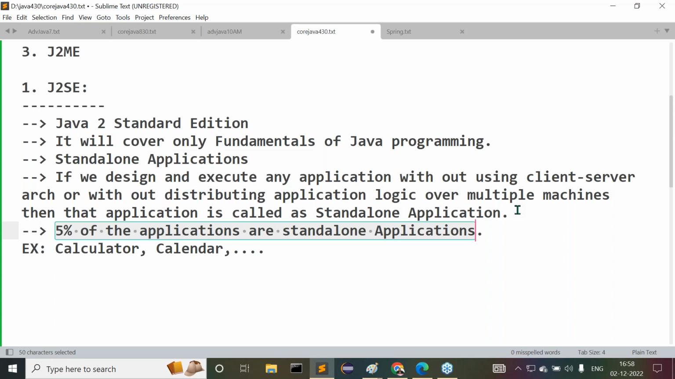Because of only 5%, I'm learning Java, sir. Is it necessary or mandatory to learn Java because of only 5%? Then why don't we go for other technologies where more opportunities are available? You may have such kind of thinking. Are you getting my question? As per your words, only 5% of applications are standalone, so my opportunity level is also 5%. Is it necessary to learn this Java programming language? Why shouldn't I move to other technologies? You may have this kind of question.